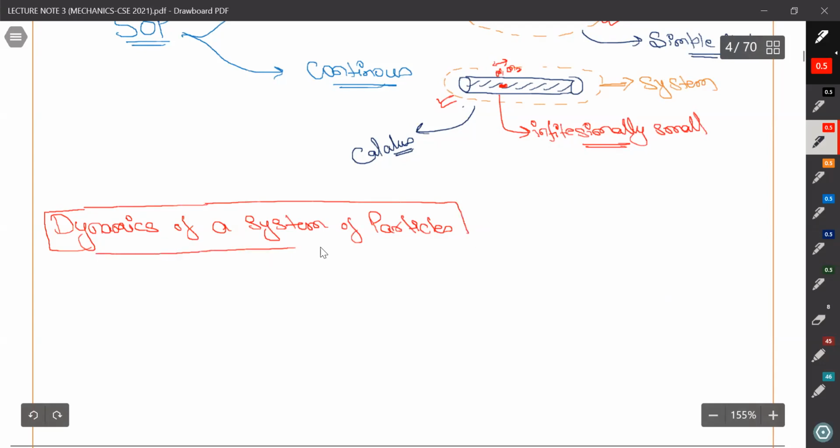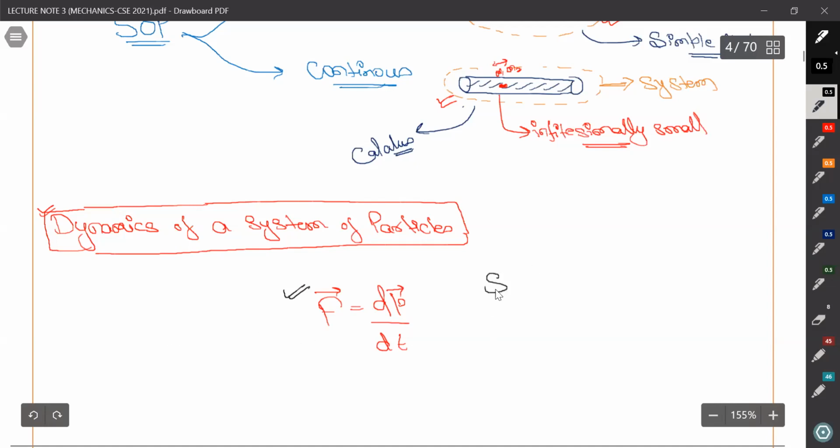So what we studied till now, we have to generalize these things. For example, we have studied this: F equals dp by dt. Okay, we have studied this already, F equals dp by dt. So we are going to generalize this.